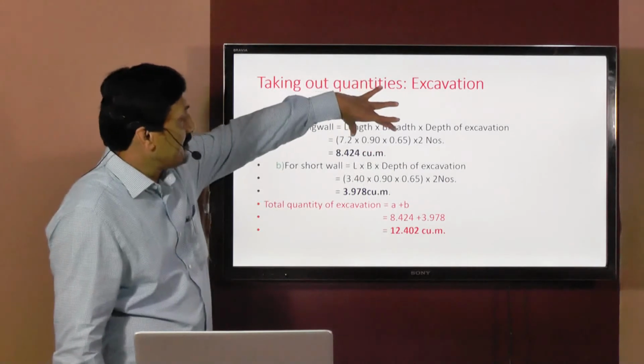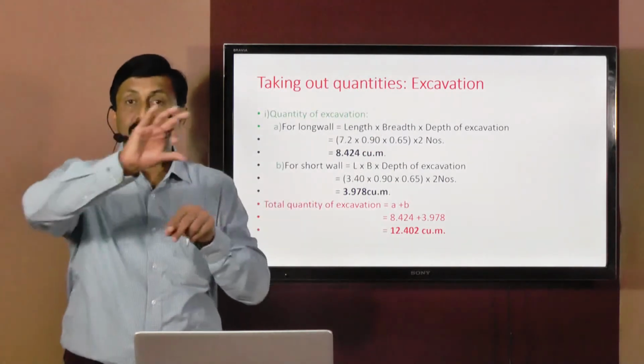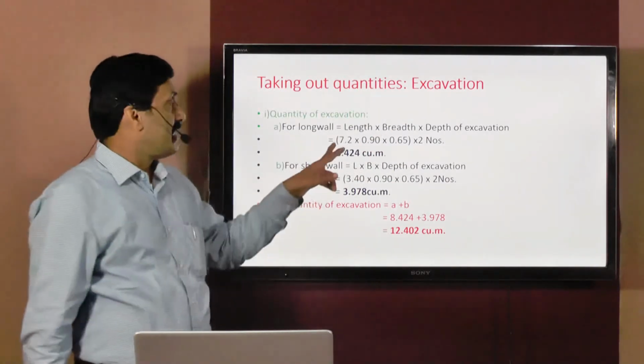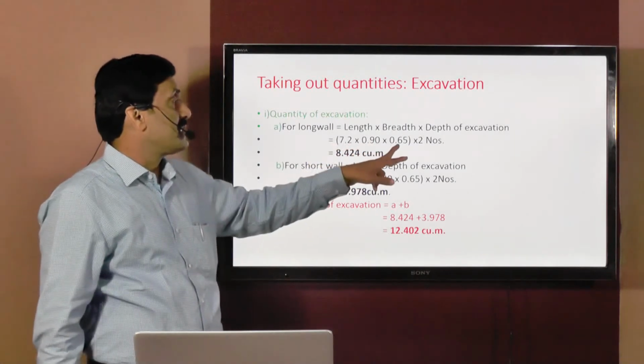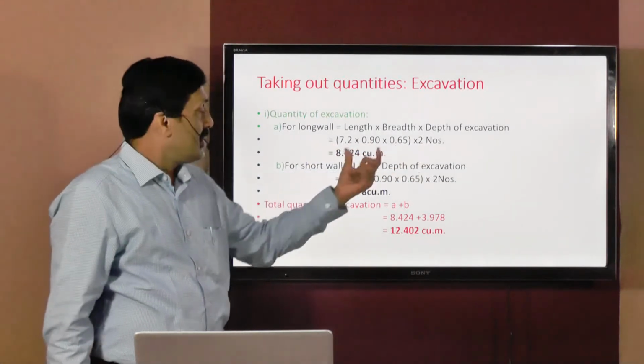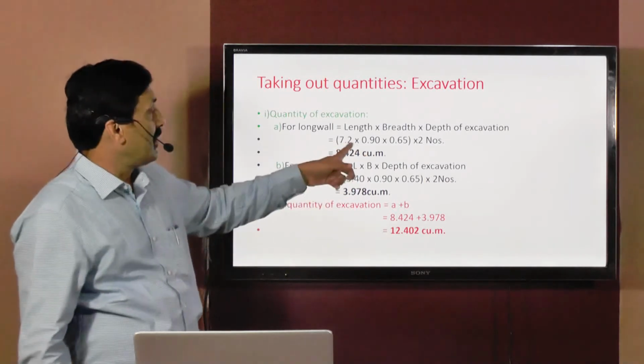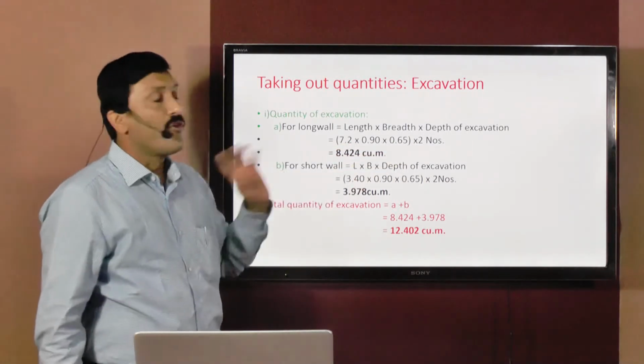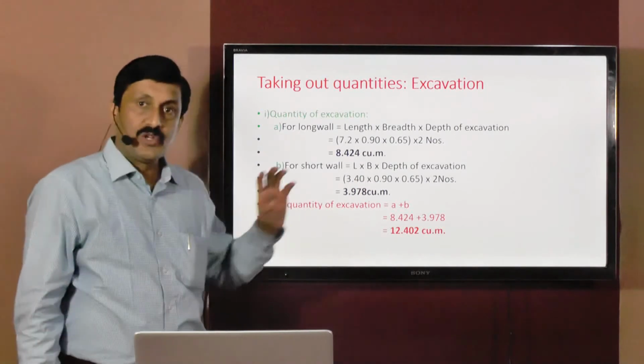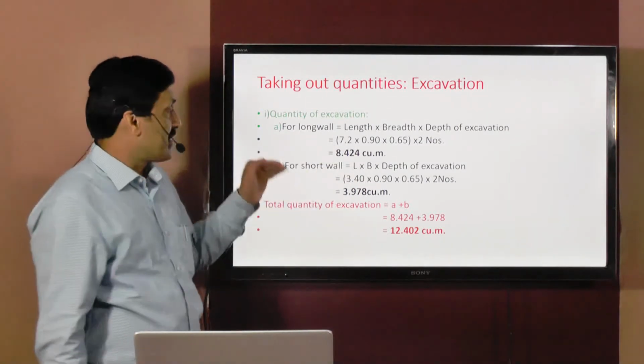And like this, there are two walls. Two horizontal walls are there of same dimensions, that is 7.2 by 0.9 into 0.65 multiplied by two numbers. So you get quantity of excavation for long wall, that is equal to multiplication of this comes to 8.424 cubic meters. You also can calculate at your level, check whether it is correct or not.